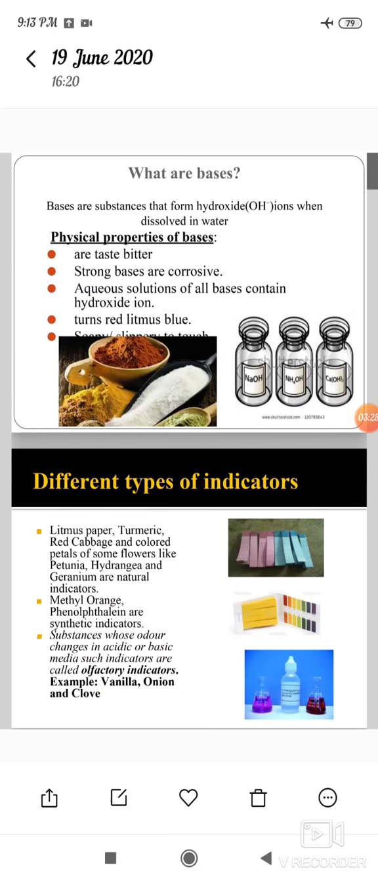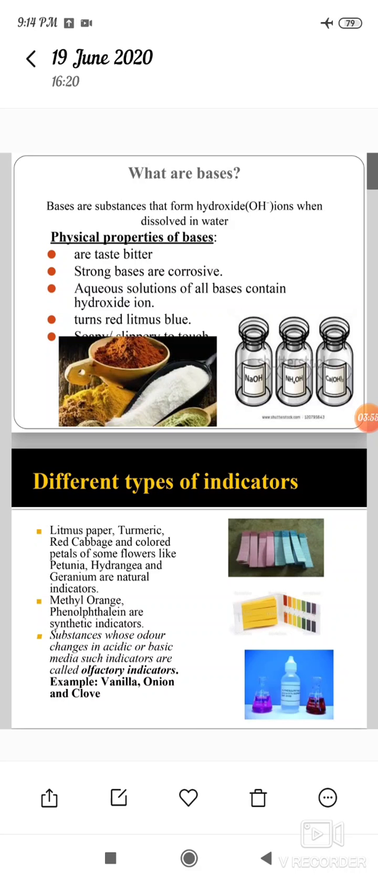And then bases. What are bases? Bases are the substances that form hydroxide ions, or OH- ions, when dissolved in water.